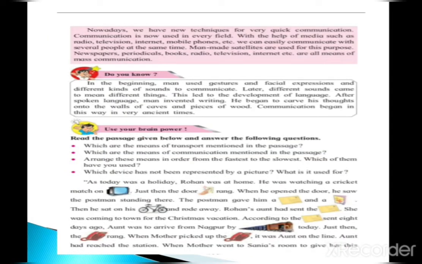Nowadays, we have new techniques for very quick communication. Communication is now used in every field. With the help of media such as radio, television, internet, mobile phones, etc., we can easily communicate with several people at the same time. Man-made satellites are used for this purpose. Newspapers, periodicals, books, radio, television, and internet are all means of mass communication.